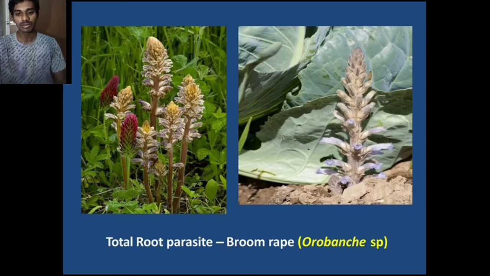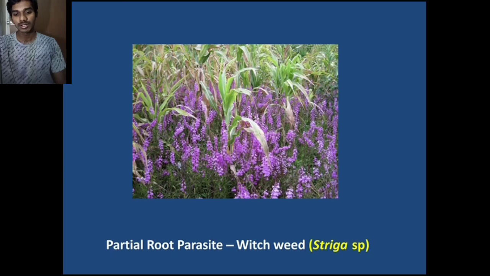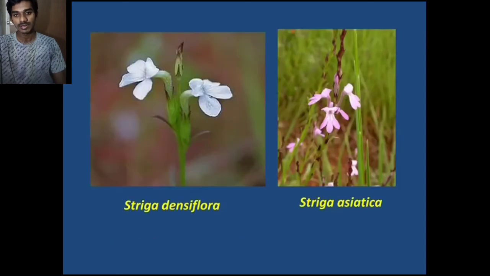In this photo, we see the total root parasite broomrape, Orobanche species, parasitic on the cabbage plant throughout its life cycle. In this photo, we see the partial root parasite witchweed, Striga species. The pink color is the witchweed. In this field, we see sugarcane and sorghum fields, where we see most of these parasites.